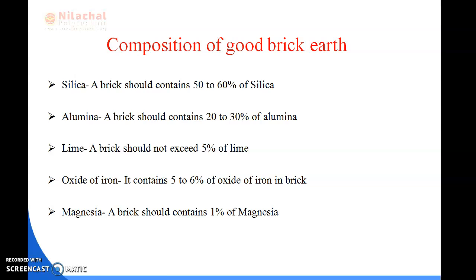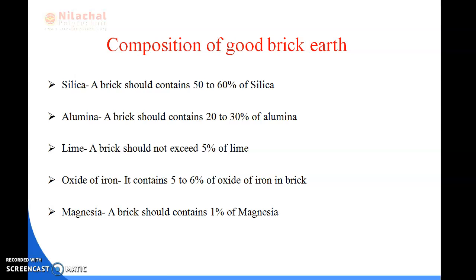Here we will know about the compositions of good brick earth, which means the chemical constituents a brick contains. First is silica. A brick should contain 50 to 60% of silica.